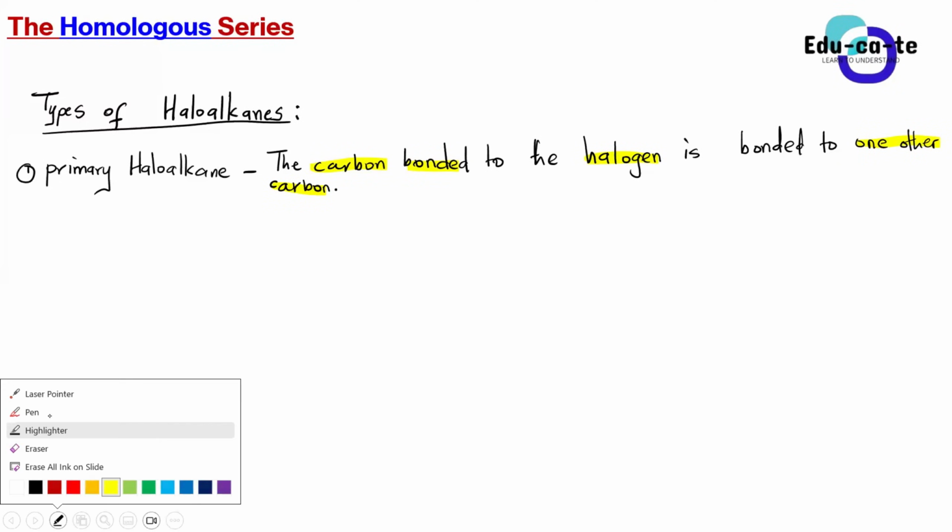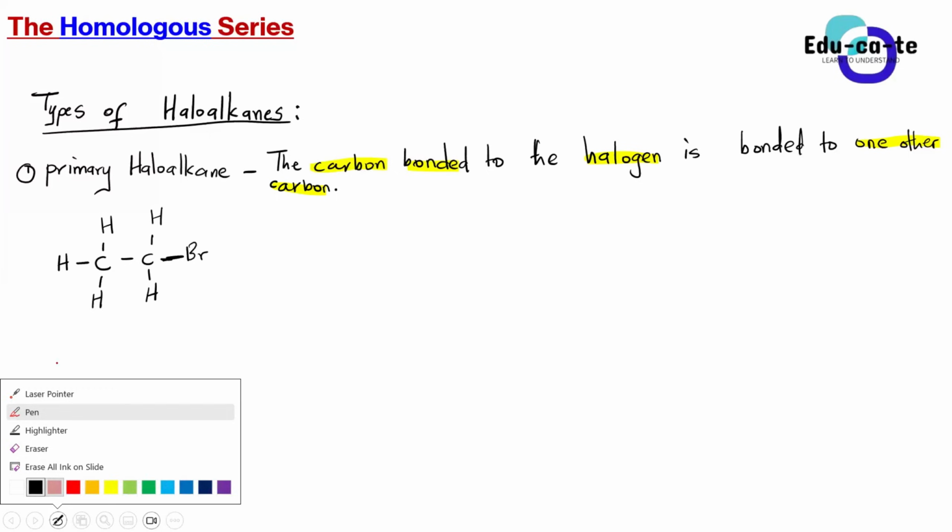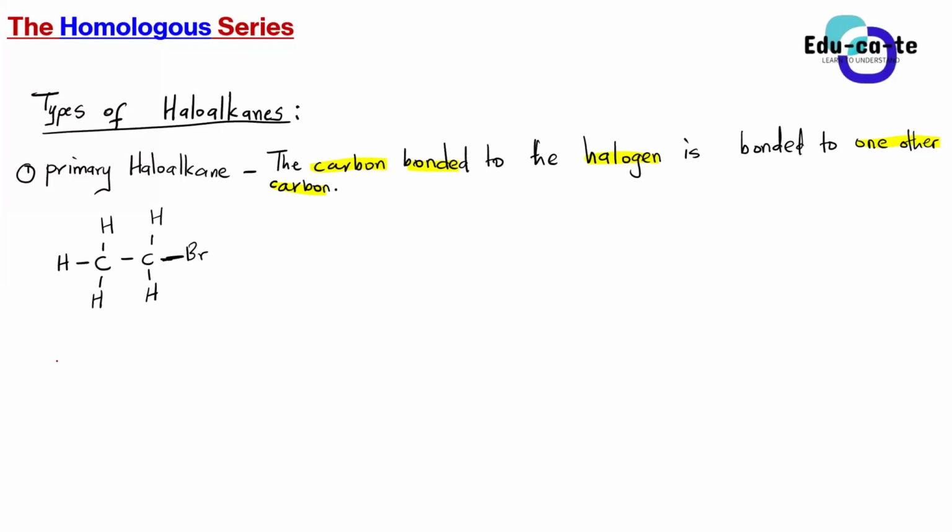So if you can identify halogens, you would be good in this. So if we have got carbon here, and let's say we have hydrogen bonds here, another hydrogen, we have carbon, hydrogen, we have bromine here, then we have hydrogen. If you look at this haloalkane, first of all, do you see the halogen? Yes, sir. What is the name of the halogen in this organic compound? Bromine, it's Br.